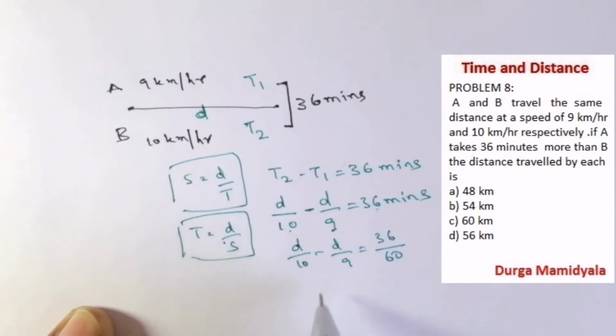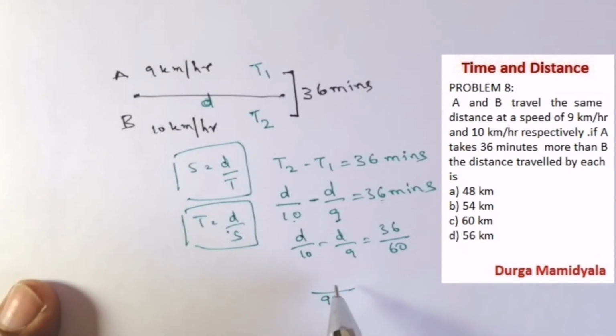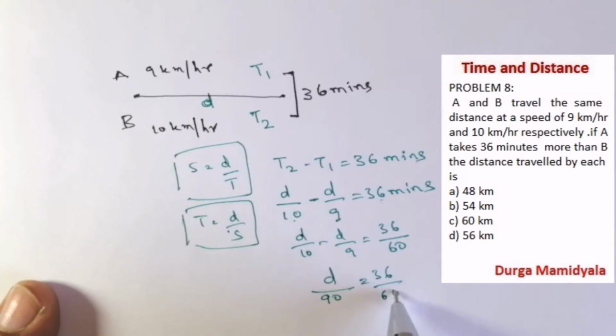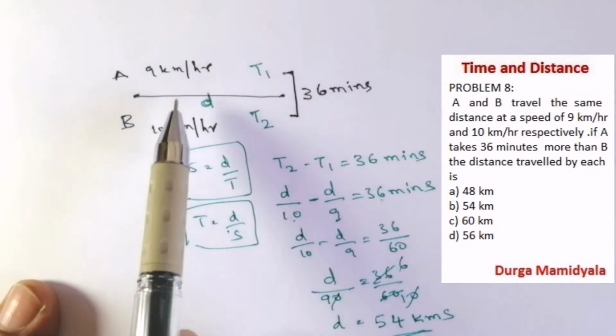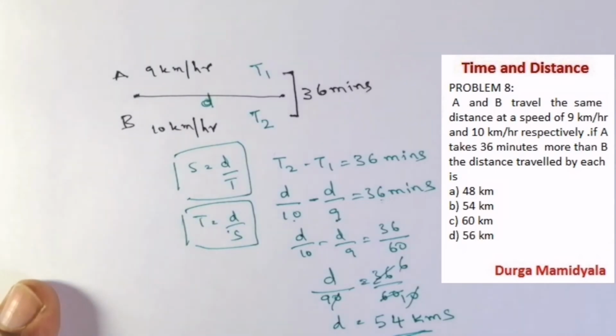If you take the LCM here, it is going to be 90, so we get d by 90 is equal to 36 by 60. So 6 is a 6 10 ja, right? The zeros are going to be cancelled, right? So d equals 6 into 9, which is 54 kilometers. So what is the distance? The distance is 54 kilometers.